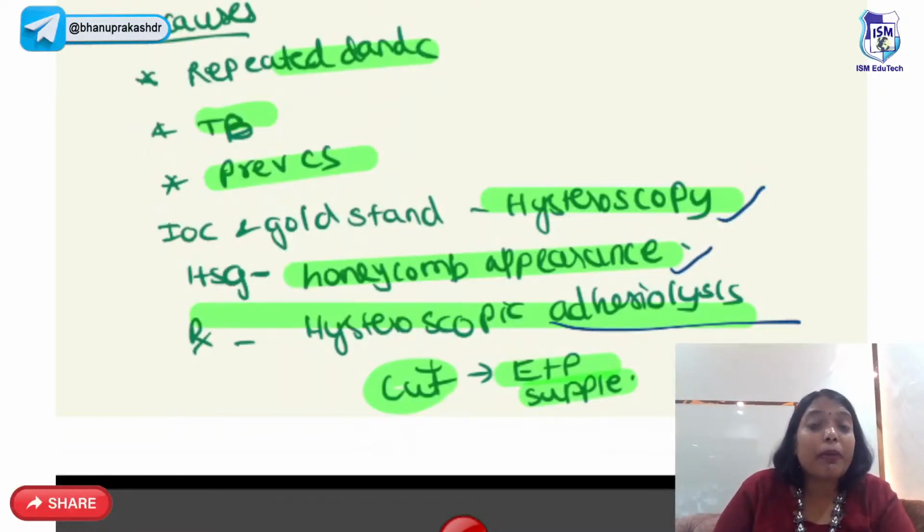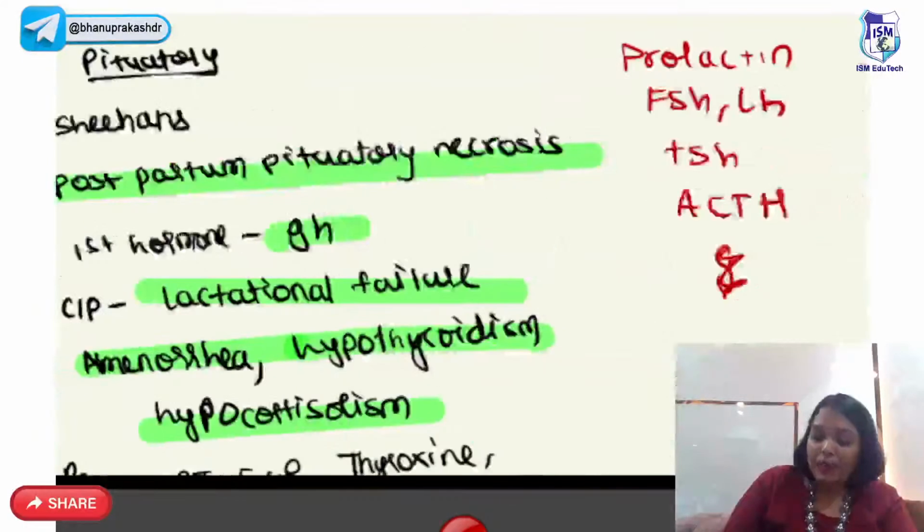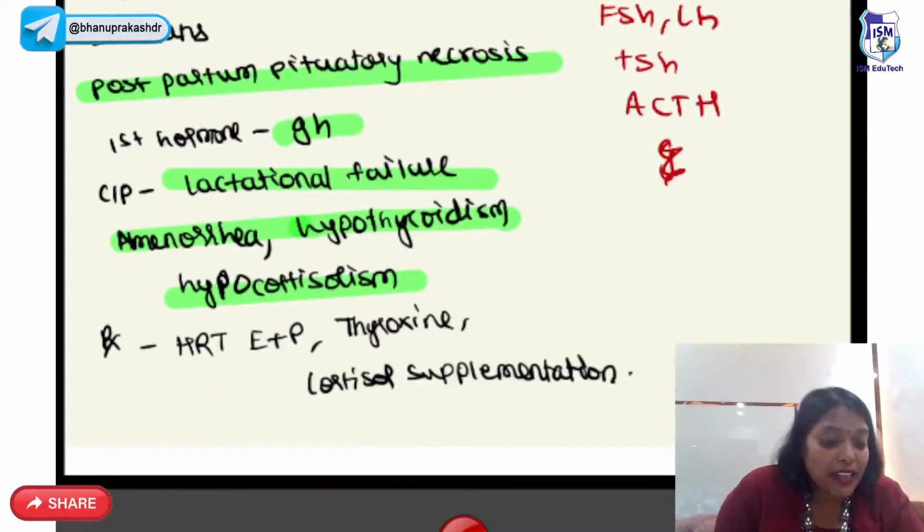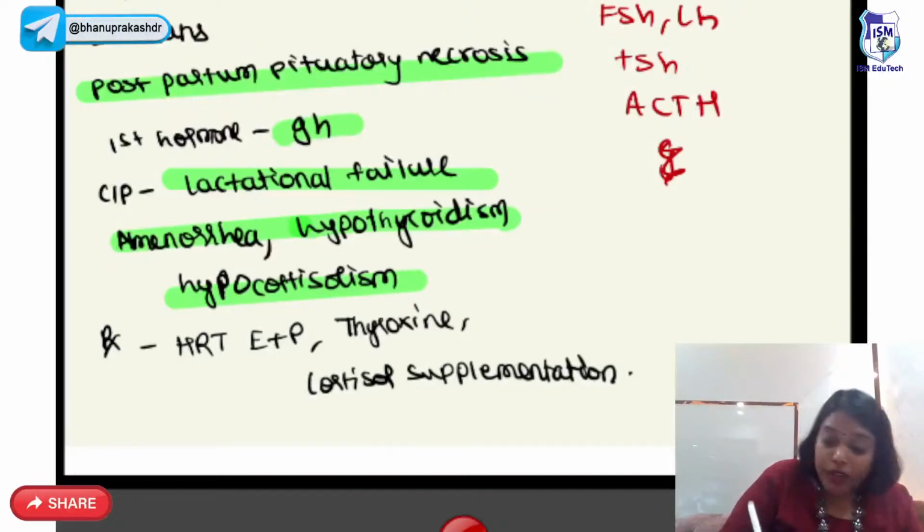We are left with compartment 3, that is pituitary gland. So we have something called as Sheehan syndrome. What is Sheehan syndrome, guys? Very favorite of students and usually many times comes in the exam. So postpartum pituitary necrosis. The blood supply to the pituitary gland is very much increased in pregnancy. So post-delivery, when there is a PPH, the pituitary gland is the first to undergo necrosis. So it is postpartum pituitary necrosis due to PPH.